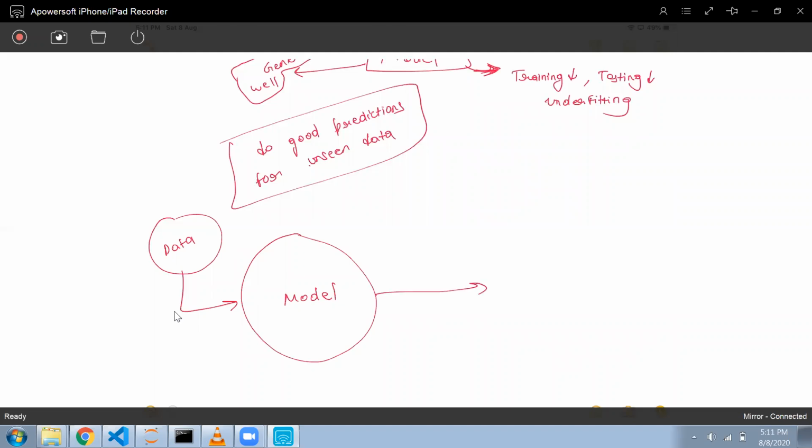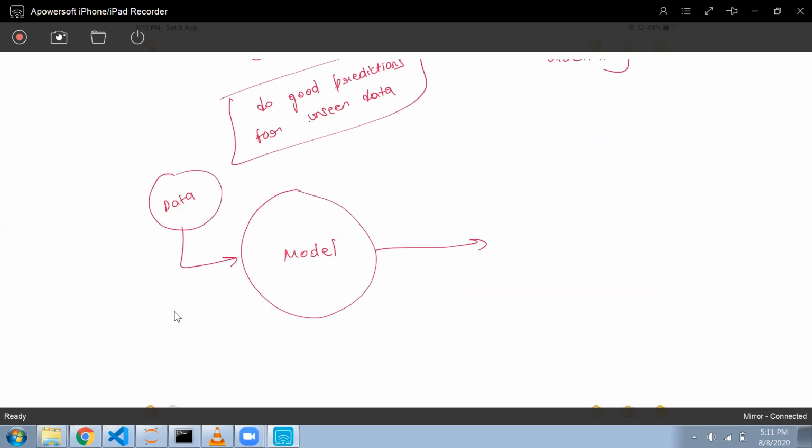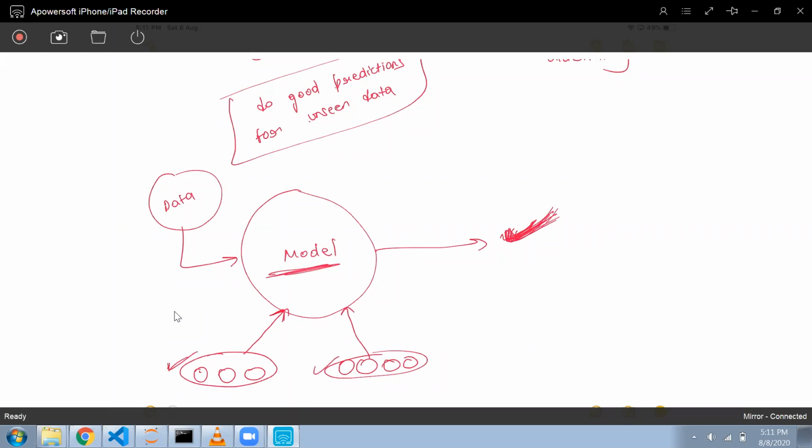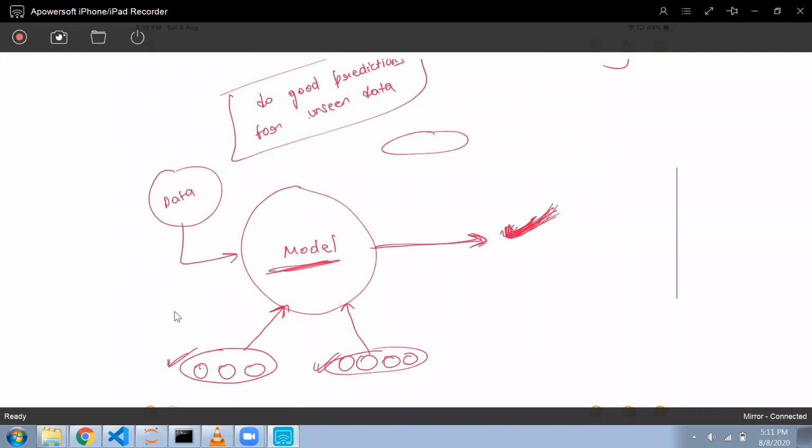Then new data will come, I will send it to this model, and it will start making predictions. Any new sample will come, and the model has to give the target value of that. So my model should give the correct output for the unseen data.